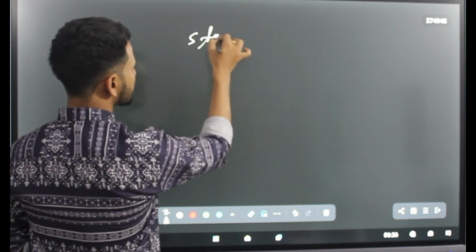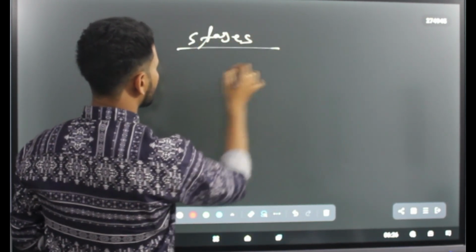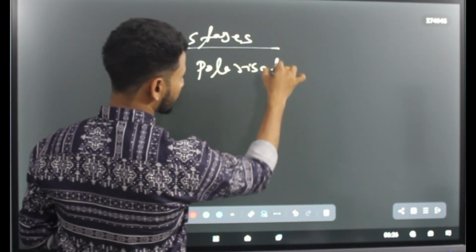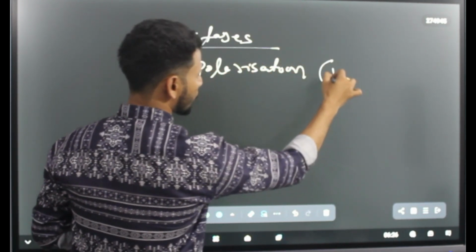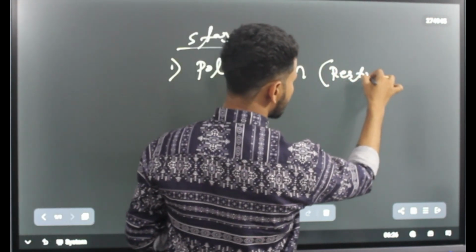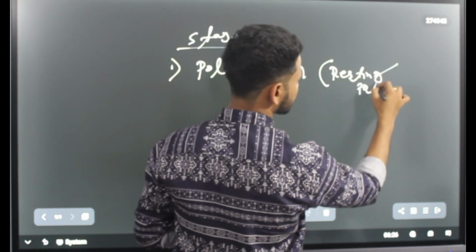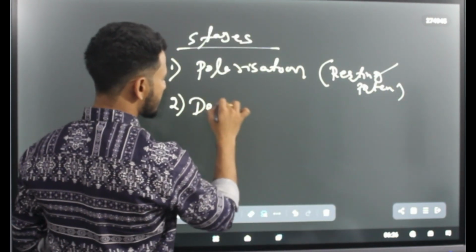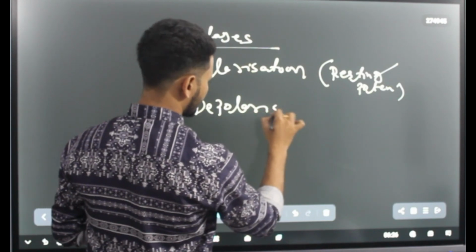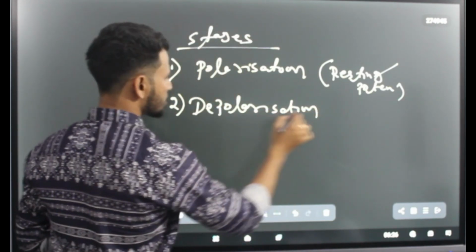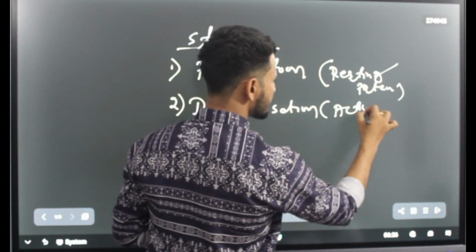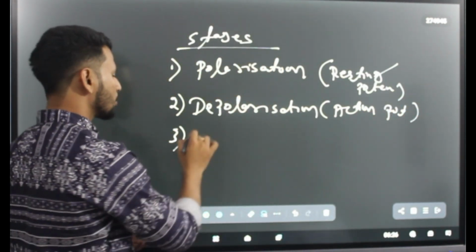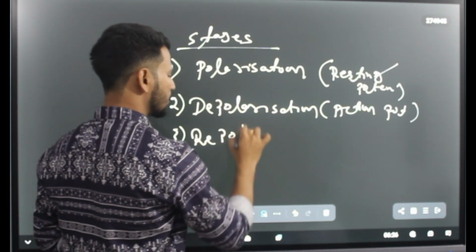The stages are like polarization, which is otherwise known as resting potential. Second one is your depolarization, which is known as action potential. And last, third one is your repolarization.